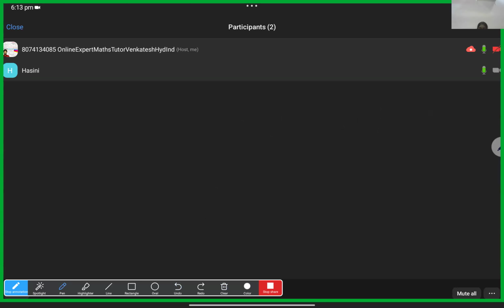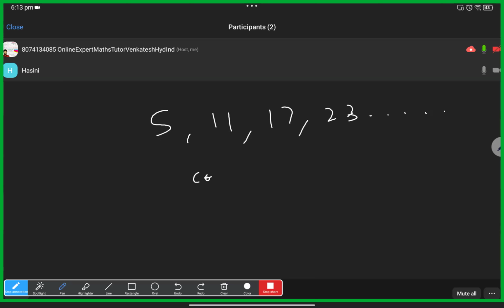Suppose I write a series like this, 5, 11, 17, 23. Here the common difference is 6 everywhere. 11 minus 5 is 6, 17 minus 11 is 6, 23 minus 17 is 6, like that.